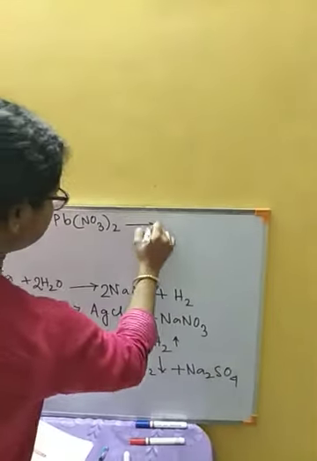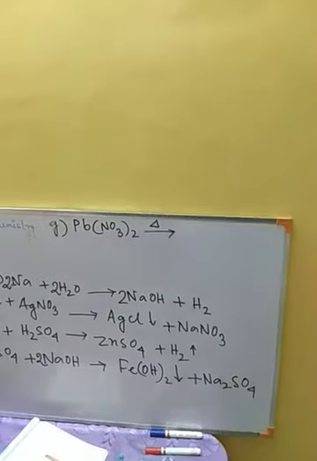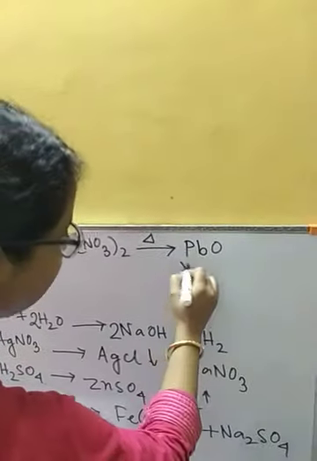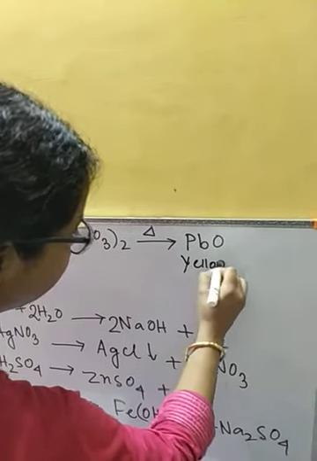This we are going to heat in a dry test tube. So what are we going to get? First of all, lead oxide, which is yellow lead oxide.